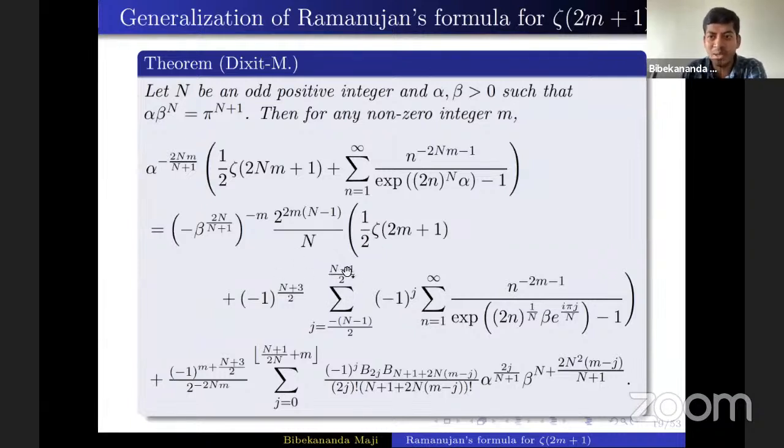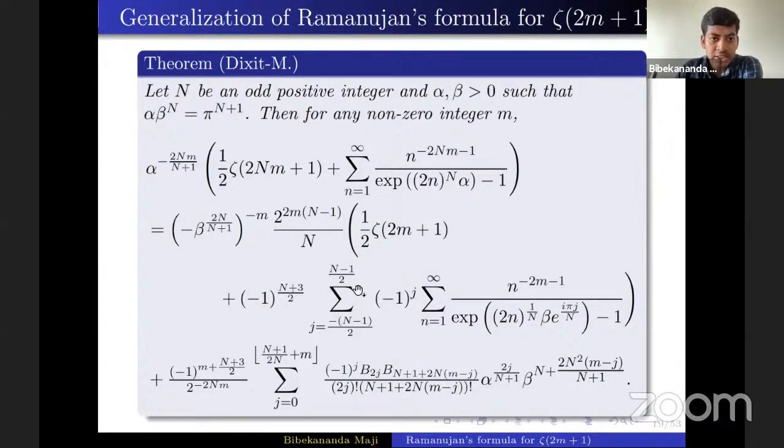Yes, of course, it may look a little complicated, but let me explain. If we substitute capital N equals 1, then it will reduce to Ramanujan's formula for odd zeta values, because this zeta value will be zeta(2m plus 1) by 2. And this Lambert series, everything will get simplified. So this sum over j will reduce to only j equals 0.